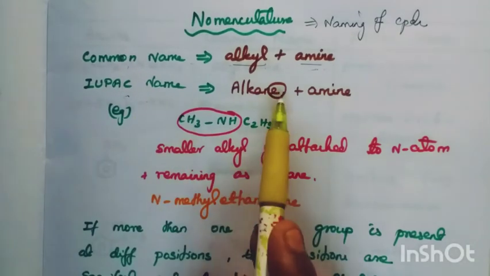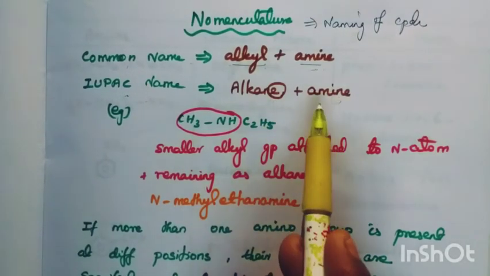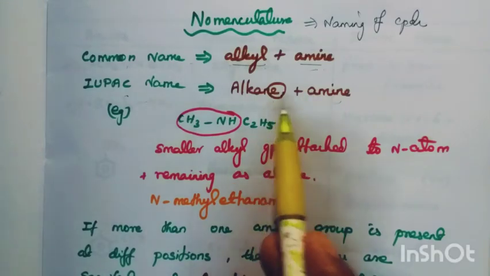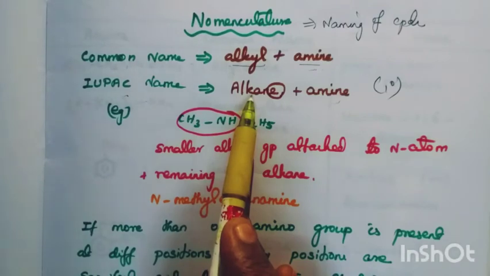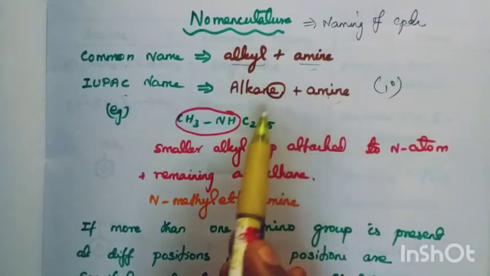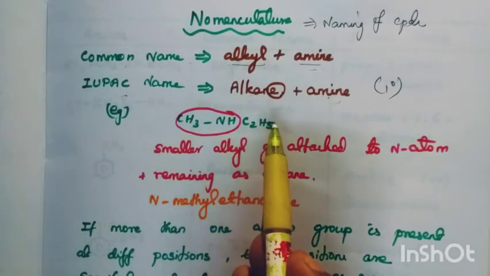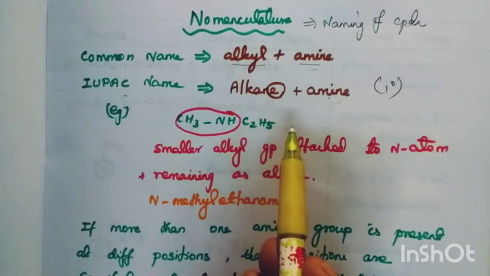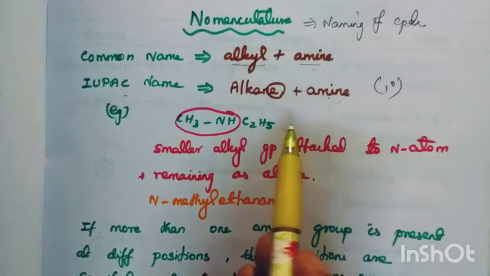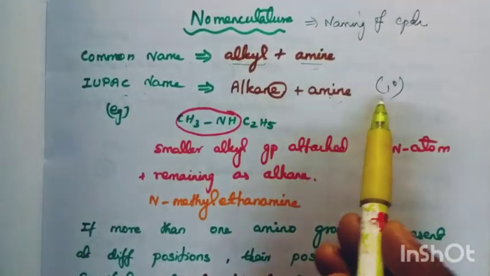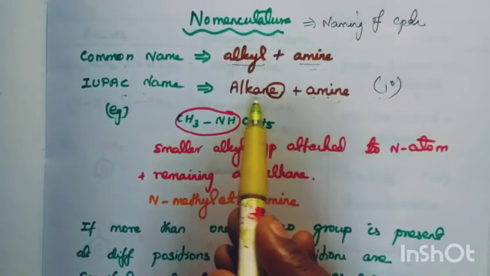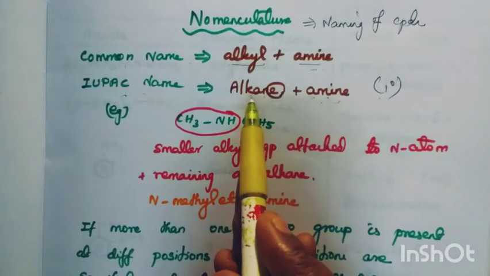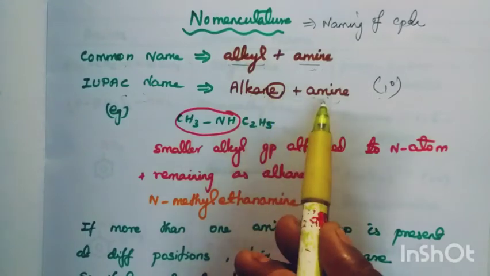How to write the IUPAC name? Normally, alkane plus amine. That is for primary amine. Alkane E is replaced by amine. For the secondary amine, you have to mention the N before that, like in ether. I will tell you. So IUPAC name for primary amine: 1 carbon means methane plus amine, methanamine. Ethane means ethanamine. E is replaced by amine.